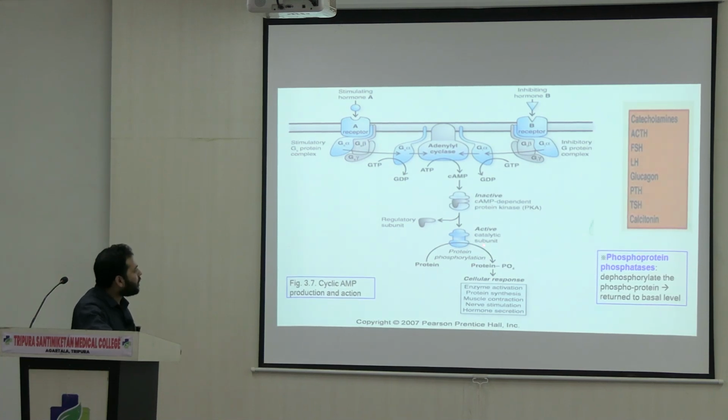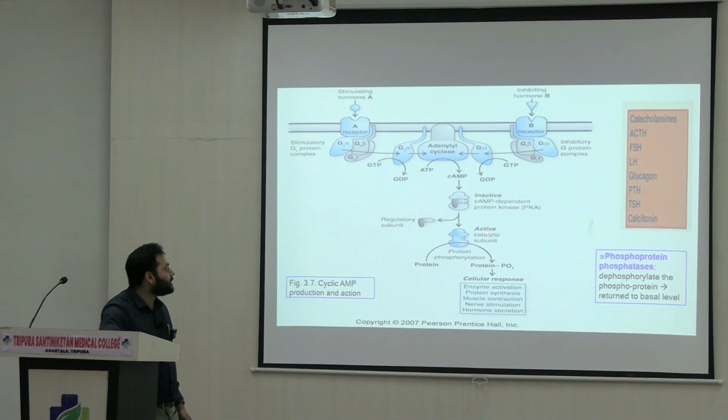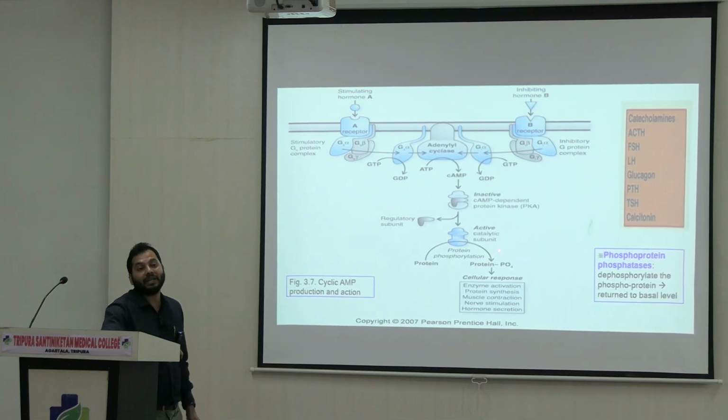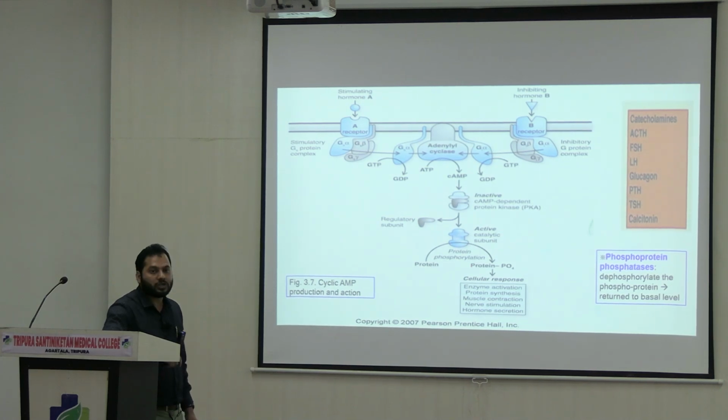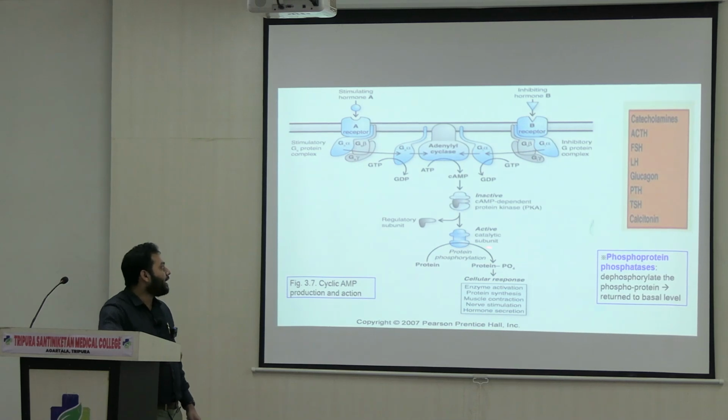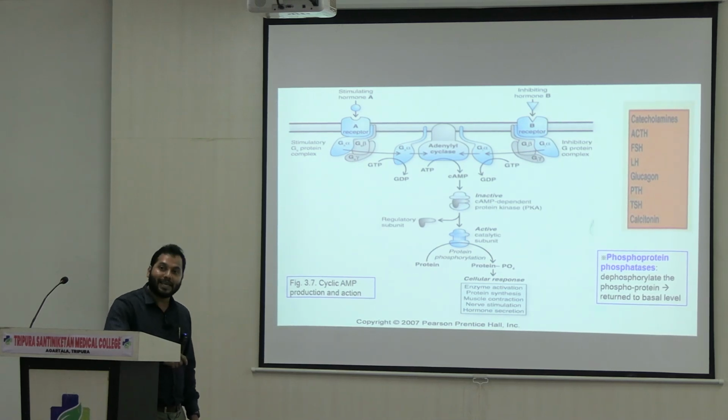This phosphorylation reaction is catalyzed by the enzyme called active protein kinase A. Once the protein is phosphorylated, it will show different cellular responses like enzyme activation, protein synthesis, muscle contraction, nerve stimulation, and hormone secretion. So the activation of protein kinase A is very important, and it is under the control of the second messenger, cyclic AMP.